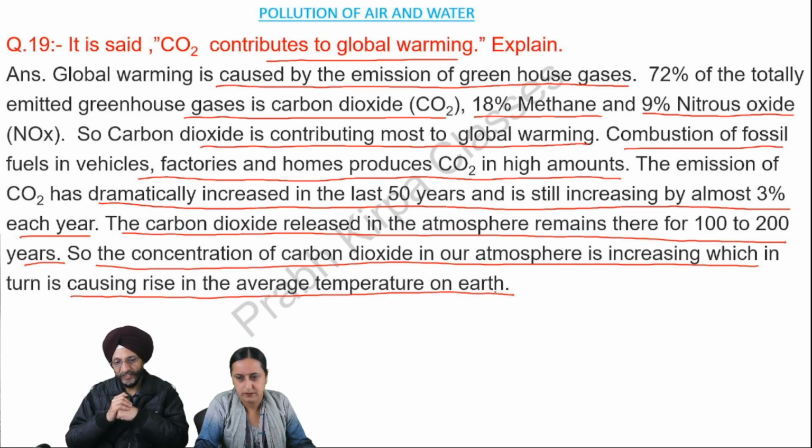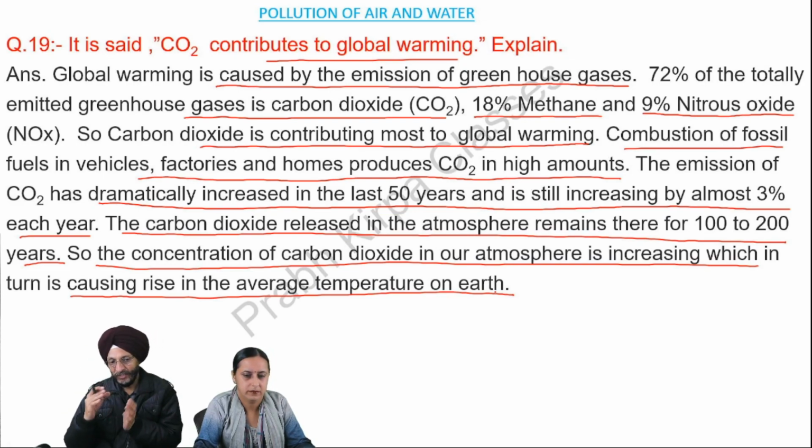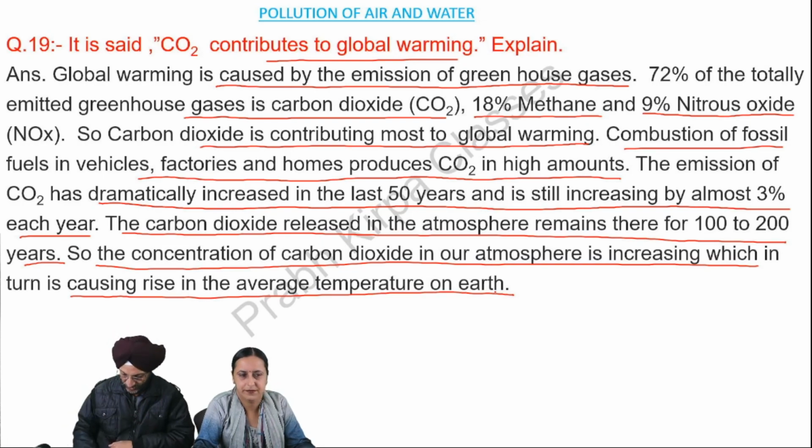It is stated that carbon dioxide remains in the atmosphere for decades together. So the concentration of carbon dioxide is increasing day by day in the atmosphere, and these greenhouse gases act as a blanket for the earth and do not allow the heat to move out of the atmosphere. So this concentration of carbon dioxide is causing the average temperature on earth to rise.